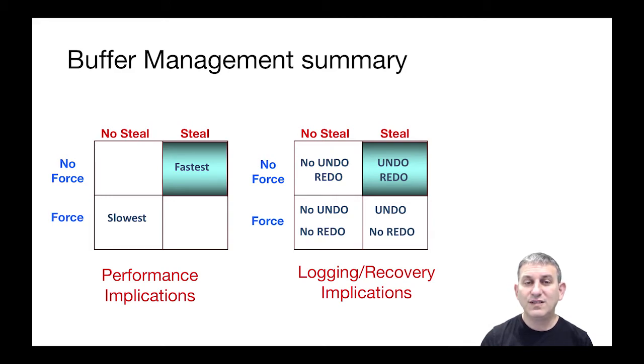So in a no force, no steal box in the upper left, we don't need to do undo because pages are never stolen by the buffer pool and we never write dirty data to the disk. Okay, but we do need redo because we commit without flushing the pages to the disk. And in the lower right, in a force steal scenario, we need undo logging because pages can get stolen and flushed before the transaction commits. But we don't need redo information because we're going to force all pages to the database before we commit. Right? But as we said, the highest performance goal is in the upper right, and it's going to require both undo and redo logging, and that's what we're going to learn about next.